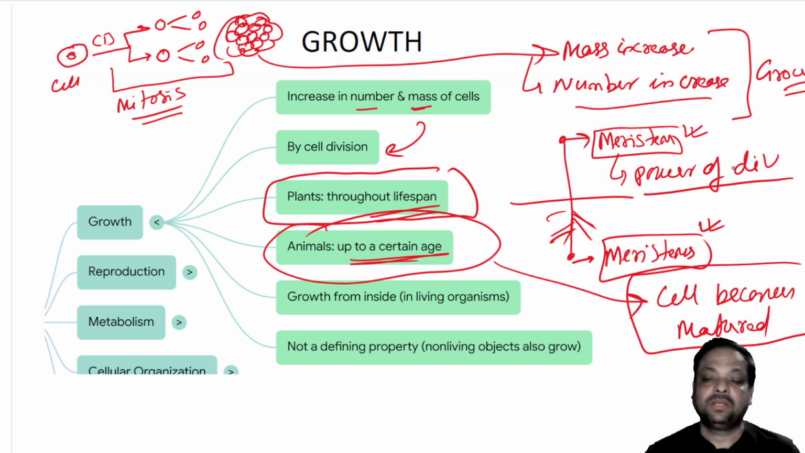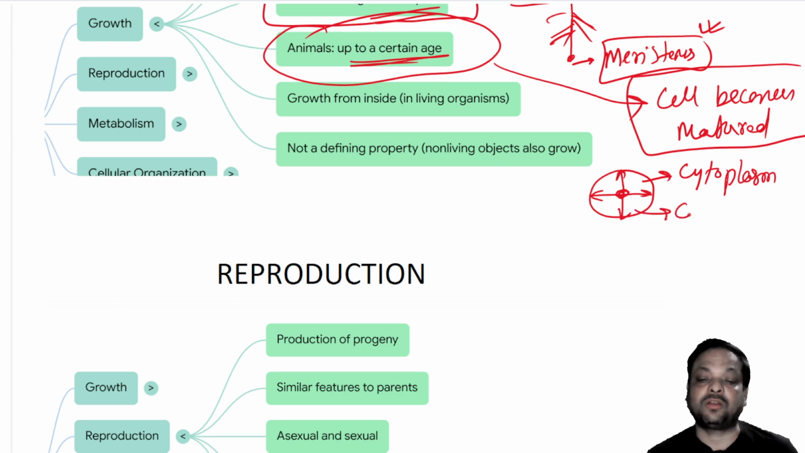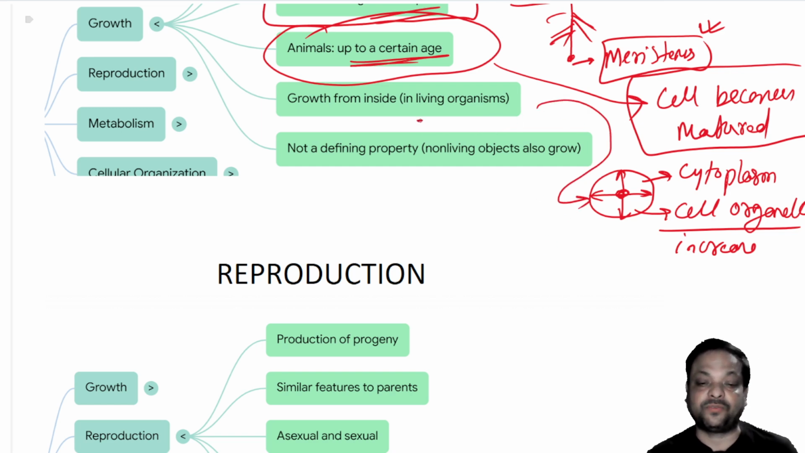Got it, clear? Now, normally in growth, what happens? Inside the cell, the cytoplasm increases. So normally, in the growth of a living organism, the cytoplasm inside increases. The cytoplasm or the protoplasm, the number of cell organelles, they all increase. So in a living organism, the growth is from within, from inside.